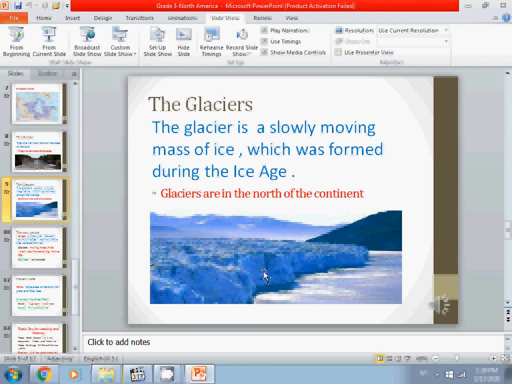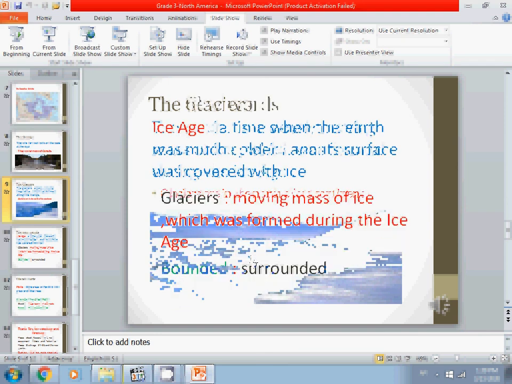So glaciers, where are they in the continent of North America? Do you think in North America you can find them in Mexico, Canada, or USA? Okay, look first at the coldest area of the three countries, and then which one is in the north and which one is near the North Pole. Yes, that's true. Of course, it's Canada. So, because the north of North America is Canada, Canada has a lot of glaciers. The north of Canada is so cold. That's very good. Now, let's revise our words.